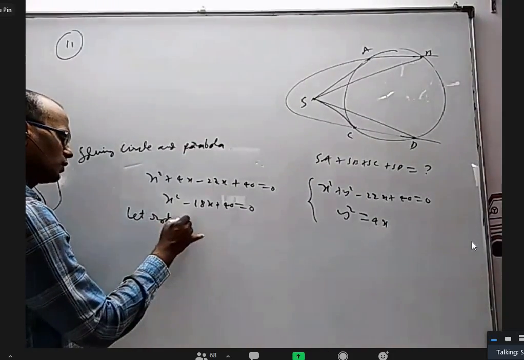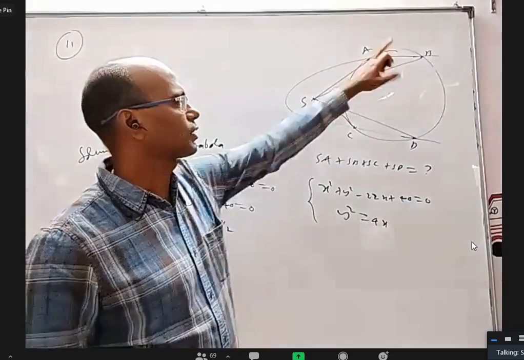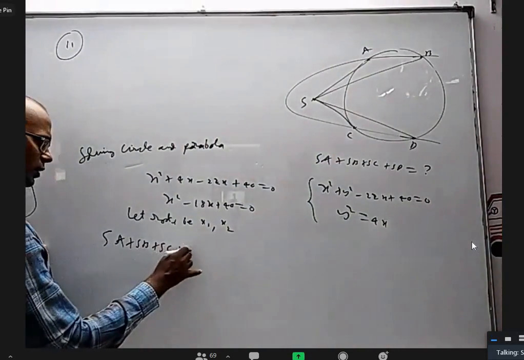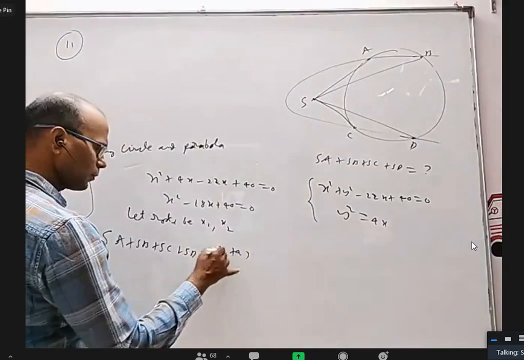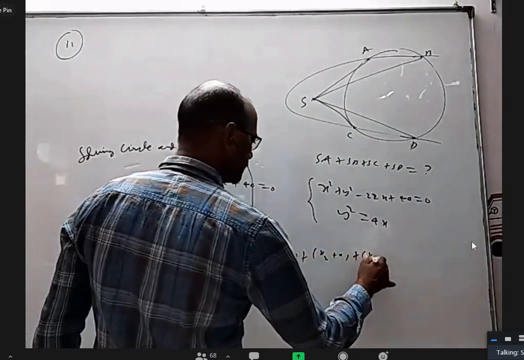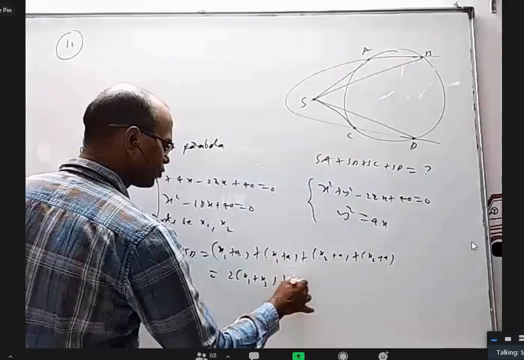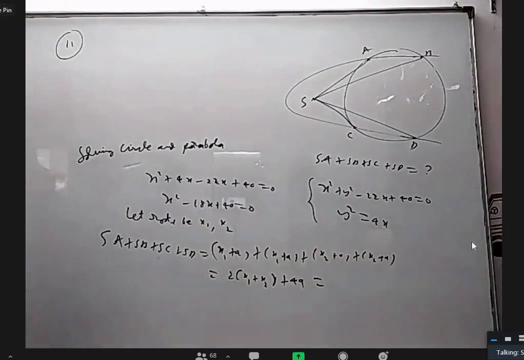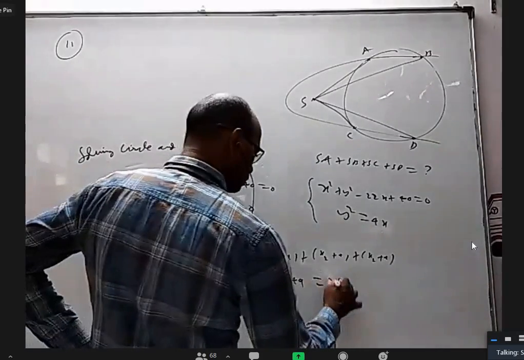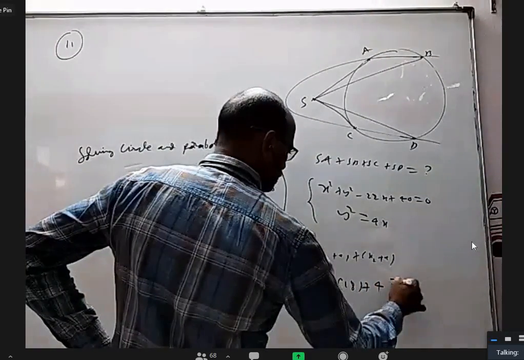Let roots be x1 comma x2. That means for these 2 points x coordinate is x1, for these 2 points x coordinate is x2. Then SA plus SB plus SC plus SD will be x1 plus a, again x1 plus a, x2 plus a, and again x2 plus a. That is 2 times (x1 plus x2) plus 4a. The sum of the roots is 18. So 2 into 18, and 4a: y square is equal to 4x, so 4a is 4. 36 plus 4 is 40.